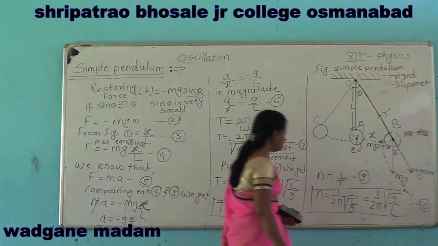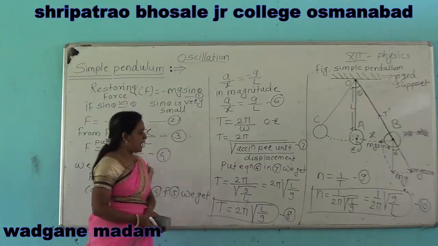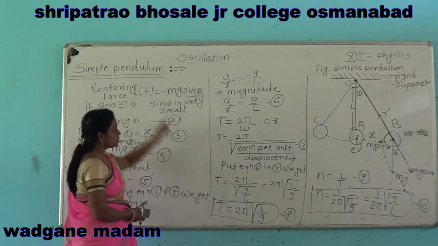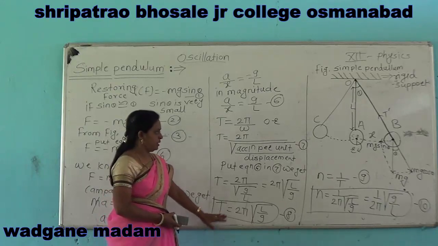This is the frequency of simple pendulum and this is the time period of simple pendulum.